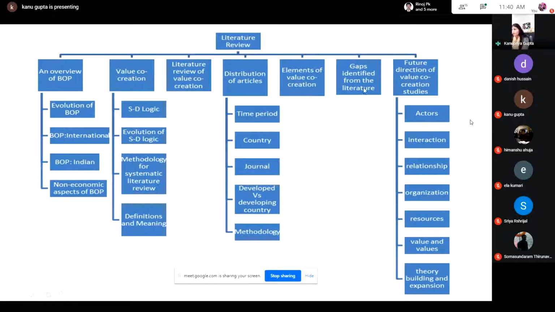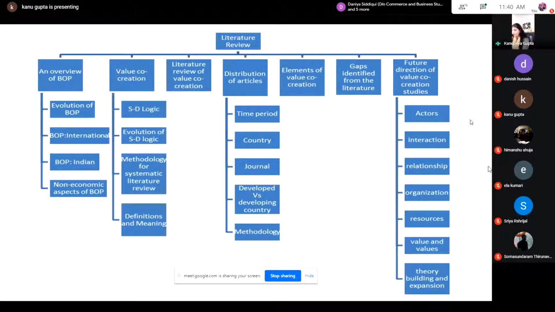Then elements of value co-creation, gaps that were identified from the literature, and the future direction in terms of actors. Actors of the value co-creation in BOP customers mean the factors which you talk about. So what were the different actors of value co-creation? How is the interaction of the variables happening? What is the relationship between them?